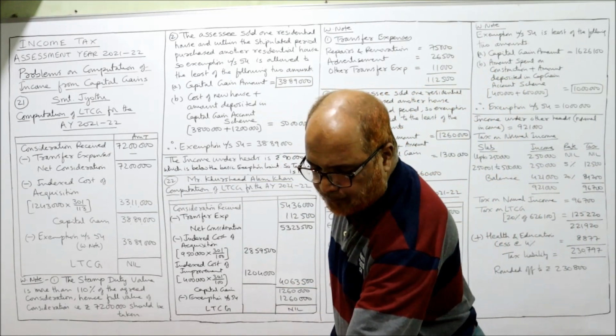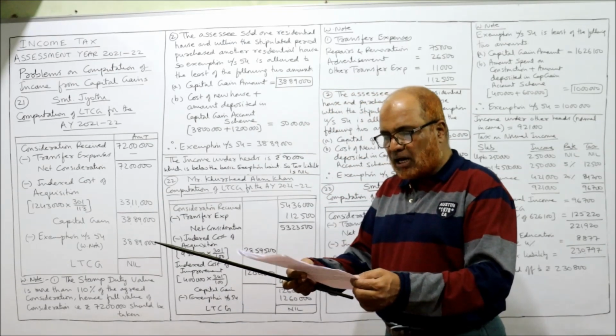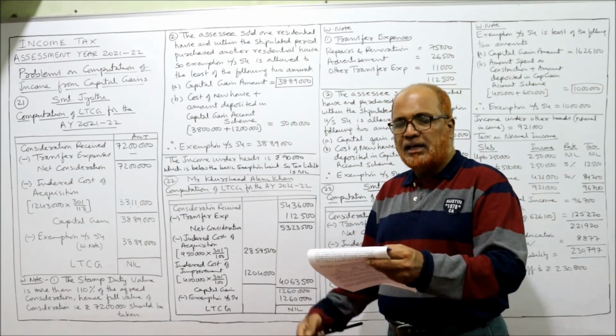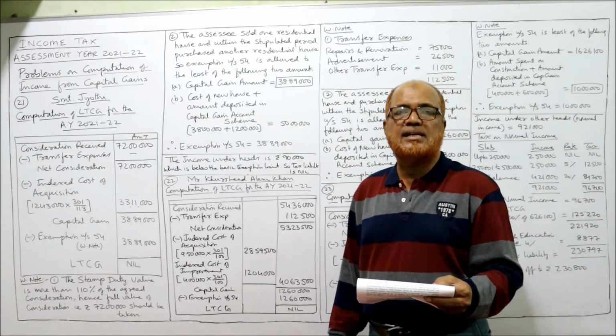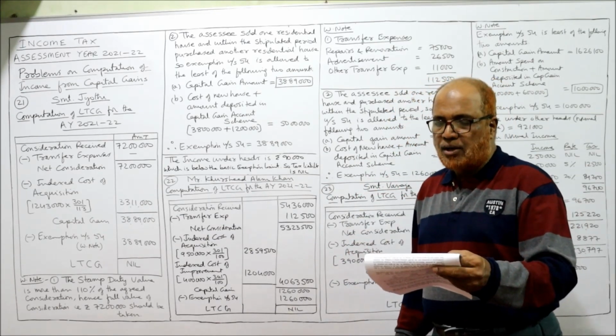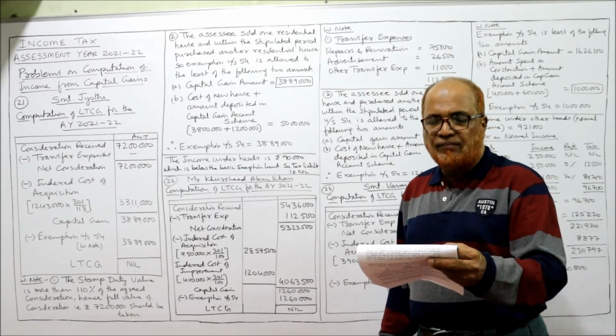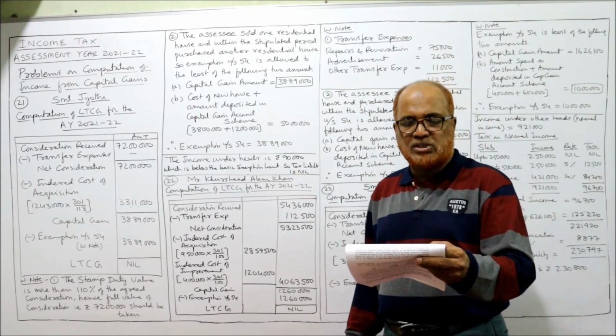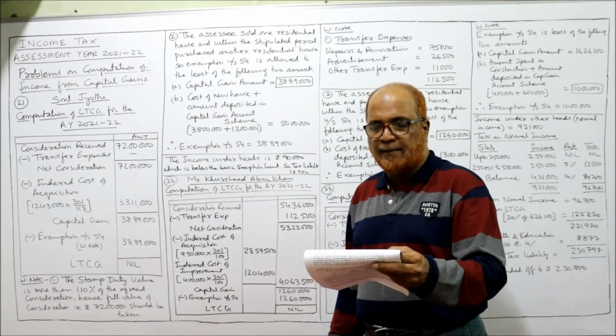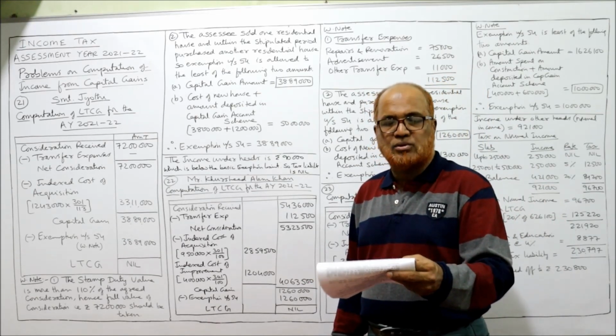Now 22. Mr. Khurshid Alam Khan sold his residential house property for rupees 54,36,000. This is the sale consideration, consideration received. Before selling the house, 75,000 is spent for repairs and renovation. Advertising is given in the local newspapers for sale of the house, 26,500, and other transfer expenses 11,000.